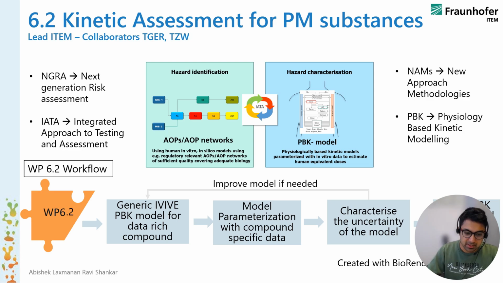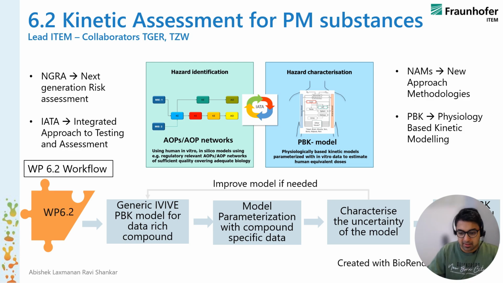Then we see a workflow that says there is a generic IVIVE-based PBK model, an in vitro to in vivo extrapolation based PBK model, for a data-rich compound. Then we model the compound using compound-specific parameters like the ADME parameters, I would say: the fraction unbound, the intrinsic hepatic clearance, the absorption using the PAMPA assay, and the fourth one is the blood plasma ratio.